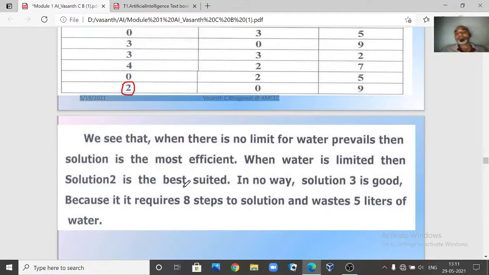That means we are simply pouring the water onto the ground and wasting it. Even that wastage you can reduce, but in our water jug problem, nowhere does it say that you should not waste, right? Now, if you want to design a solution where you waste less water, then you might have more steps, right? Depending upon our requirement, we are going to build the solution, right?